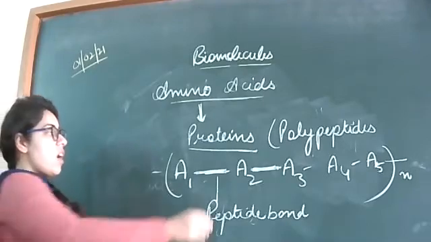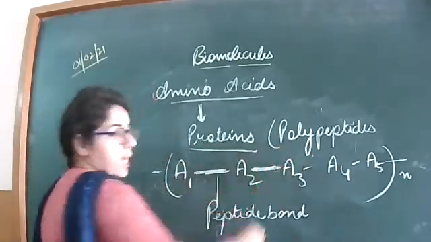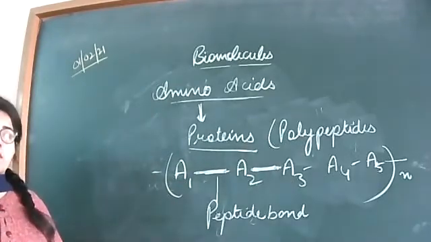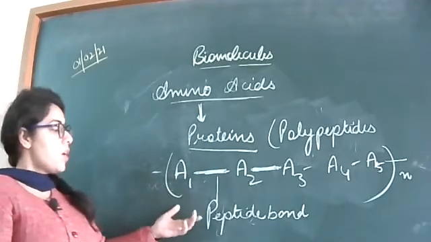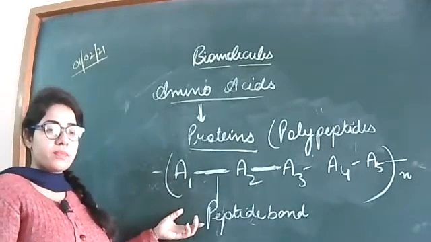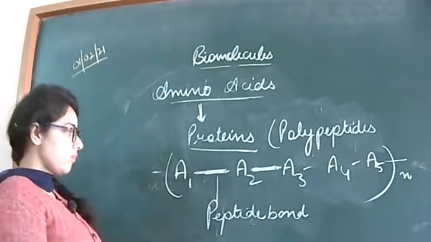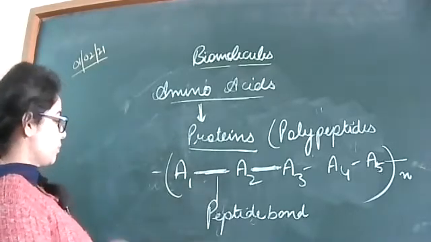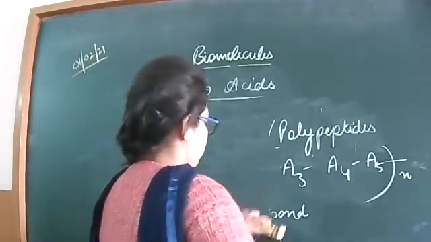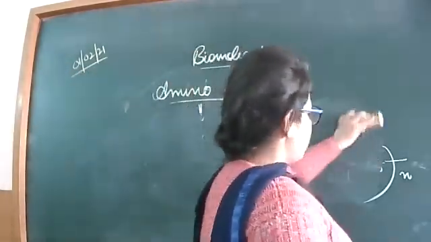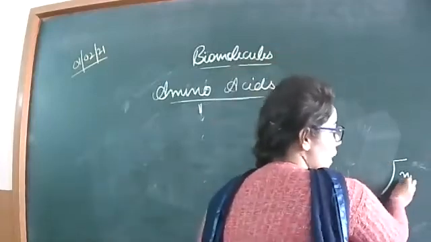Proteins are polypeptide chains containing a number of amino acids joined with each other with the help of peptide bonds. Clear? N means number of amino acids.